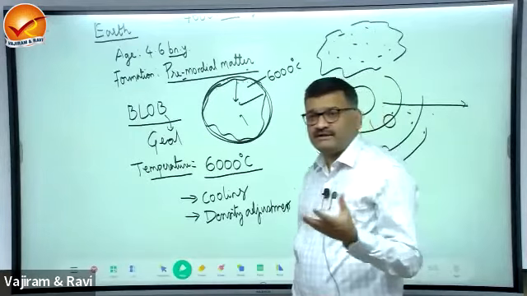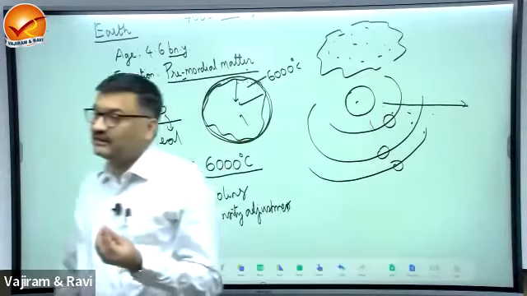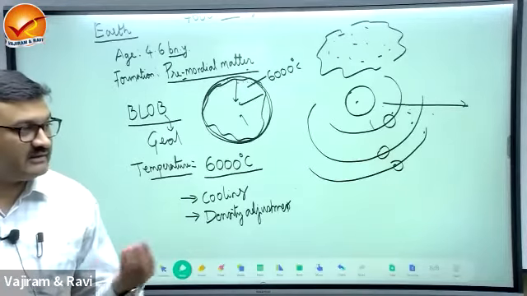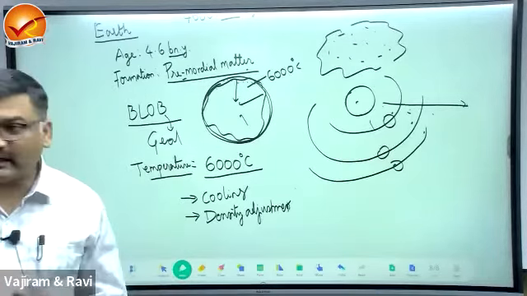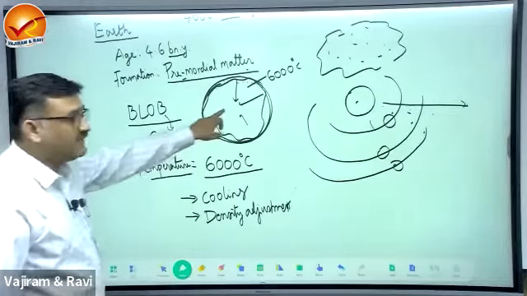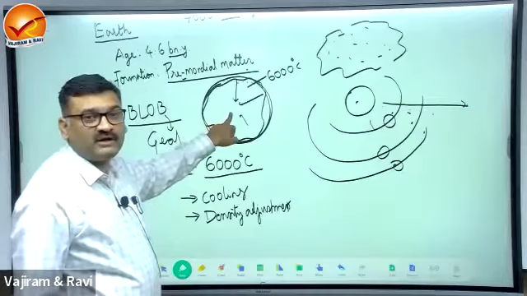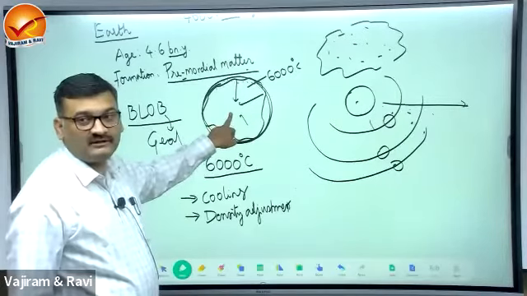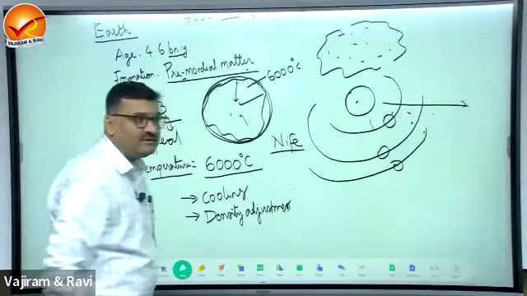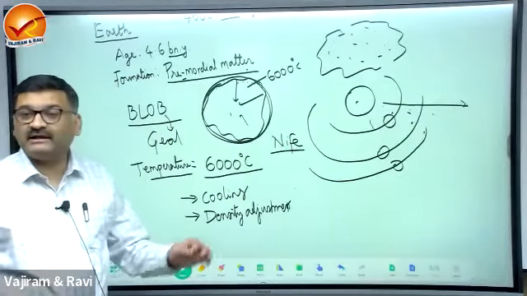Now, what is the high density material of the Earth? That is metallic material, metallic elements. What is that? Nickel, iron. These are considered high density elements. So where did they go? They went to the center. That is why the core of the Earth is composed of nickel and iron.